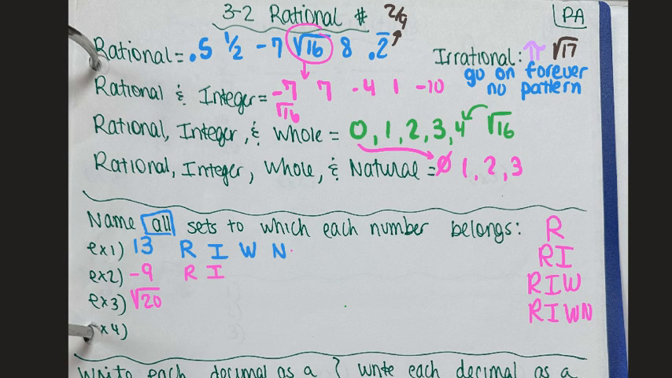Example 3, square root of 20. Is that going to be a square root like 16, or is that going to be a square root like 17? That one's going to be a square root like 17, so that one is called irrational.